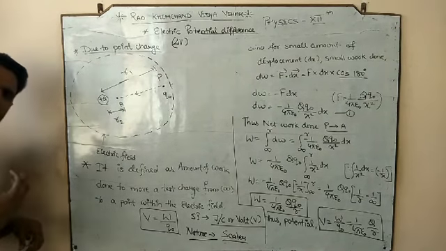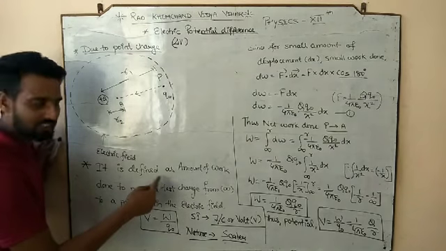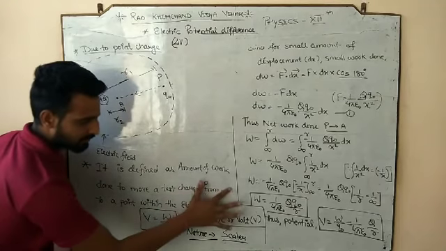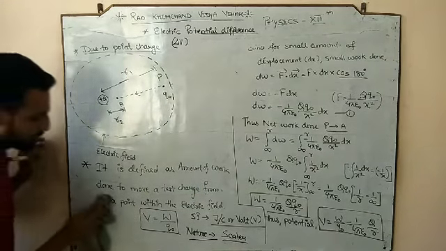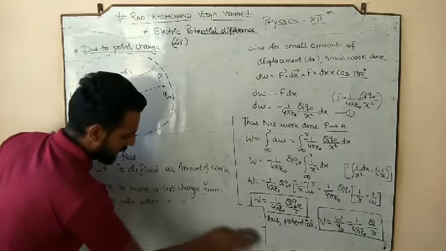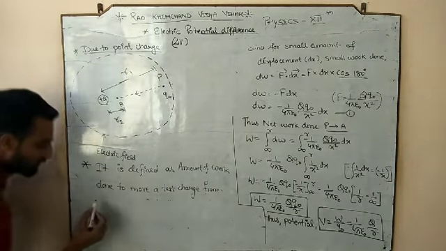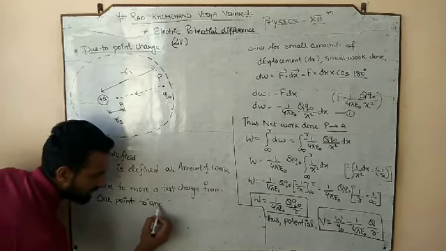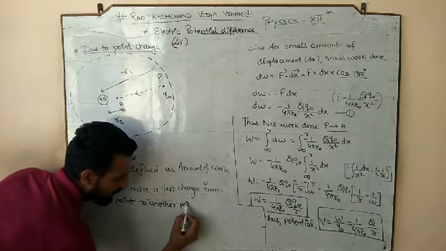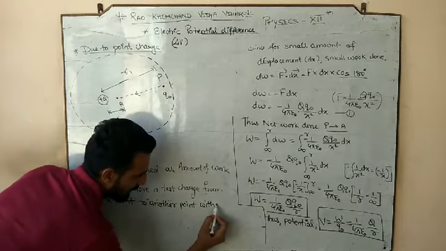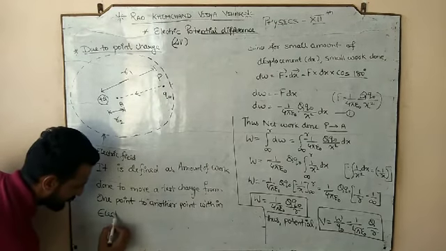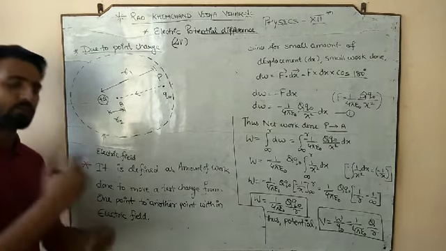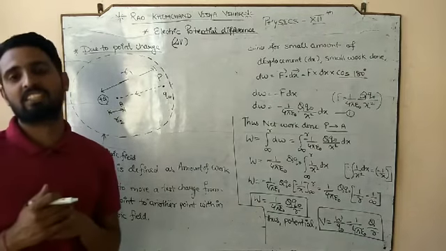So what would be the definition of potential difference? It is defined as the amount of work done to move a test charge from, that thing which is going to change. And what is going to change? It is the amount of work done to move a test charge from one point to another point within the electric field. So this is your potential difference, that you have to do the work to move the test charge from one point to another point, but both the points should be within the electric field.